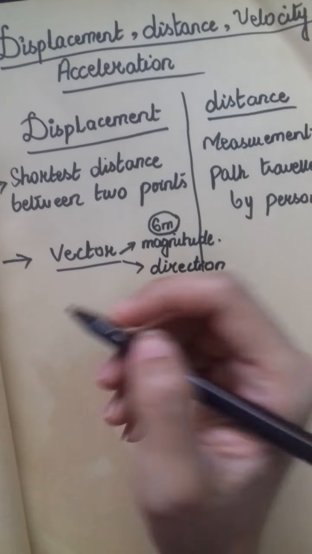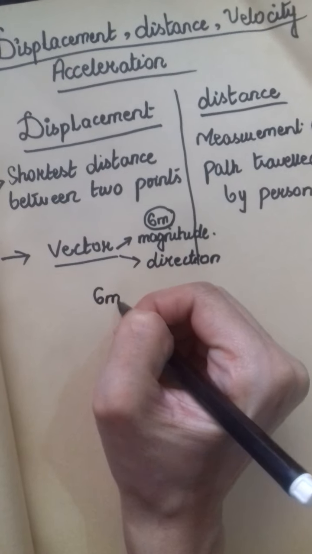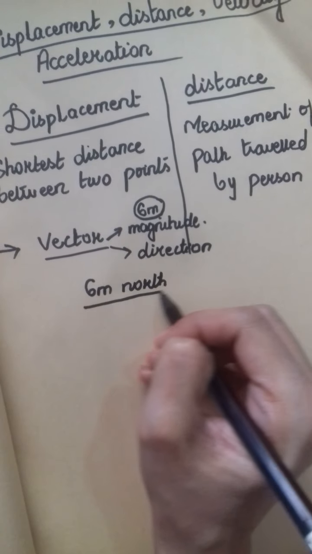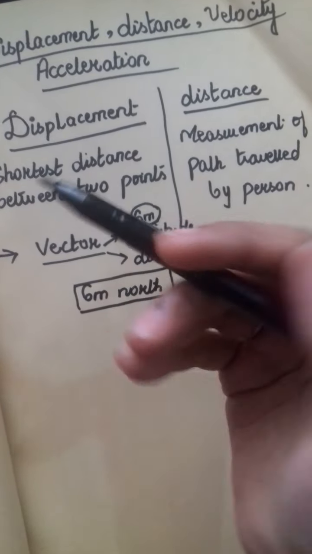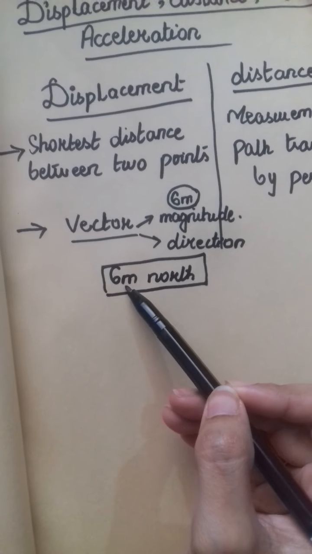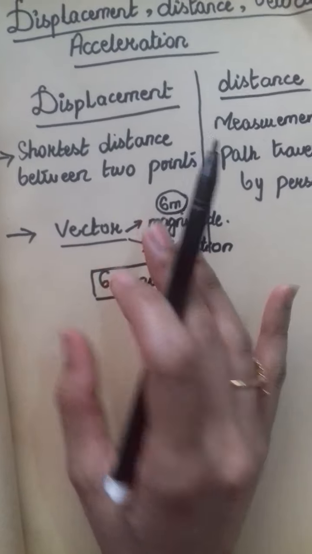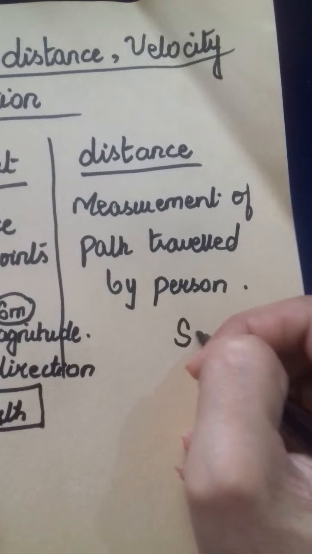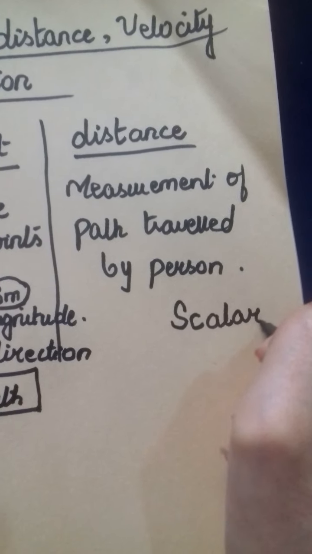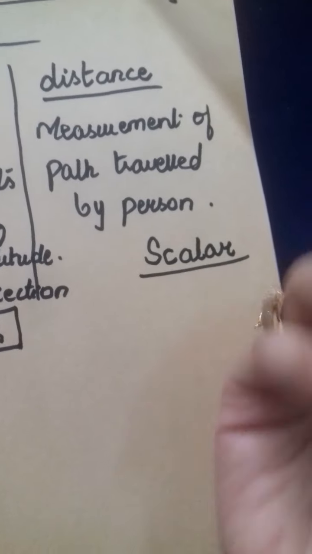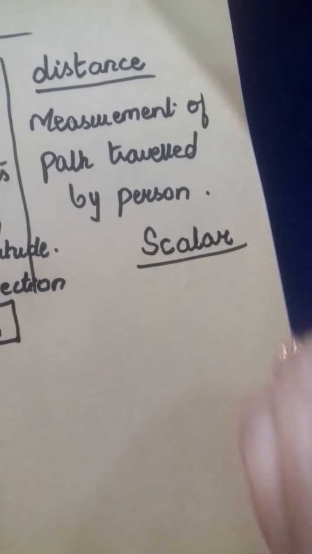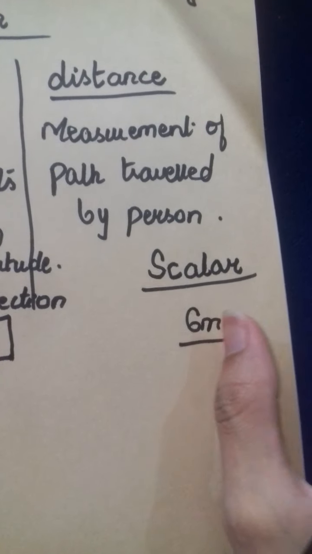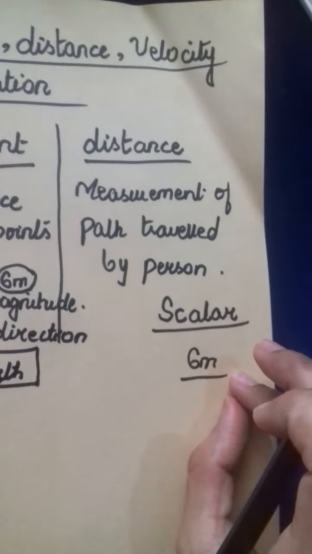So if we say a person's displacement is 6 meter north or 6 meter south, now it will be a complete definition for it, because displacement is a vector quantity. It needs both the magnitude as well as direction for its explanation, while the distance is just a scalar quantity. It doesn't need a direction for its explanation, just magnitude will be enough. So if we say a person covered a distance of 6 meter, it will be enough, because it doesn't need any direction. Okay, this is the second difference.